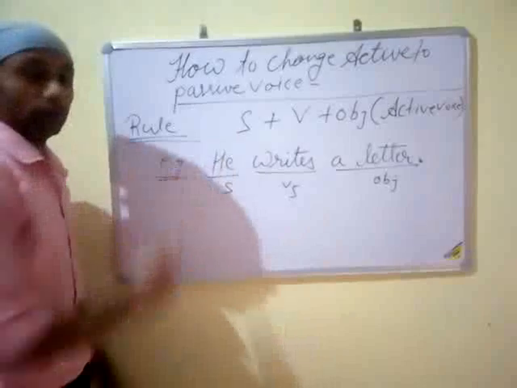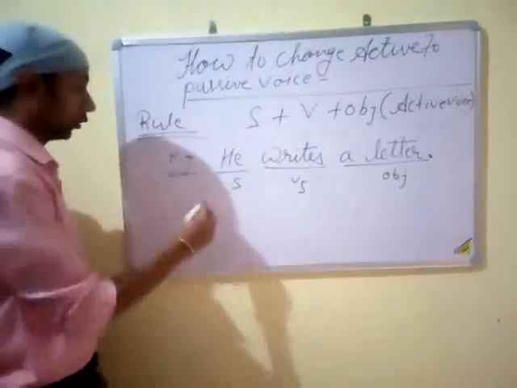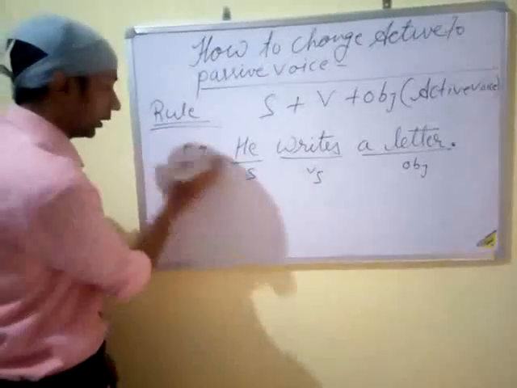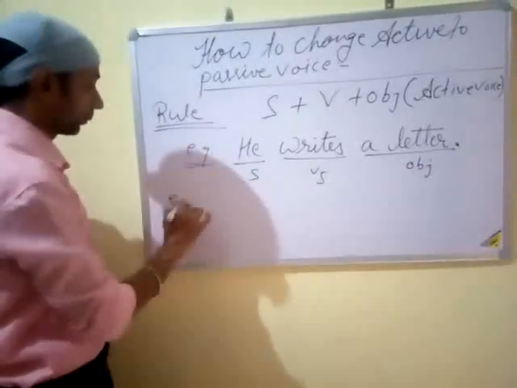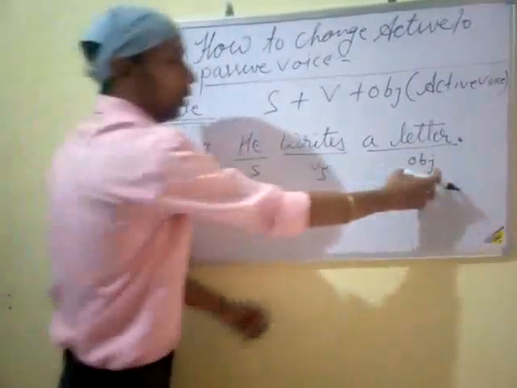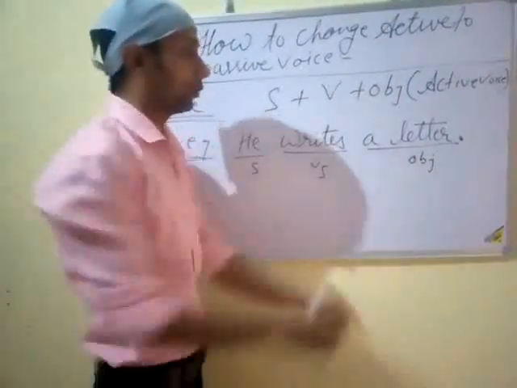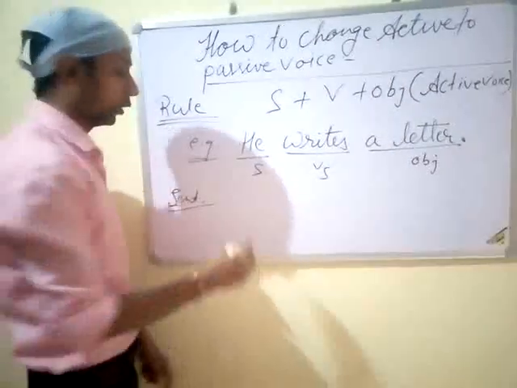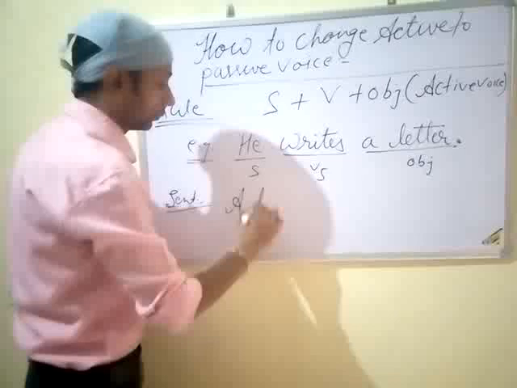If we convert this sentence into passive voice, the sentence would be like this. A letter. First pick the object. The object of active voice will become the subject of passive voice. So, a letter.